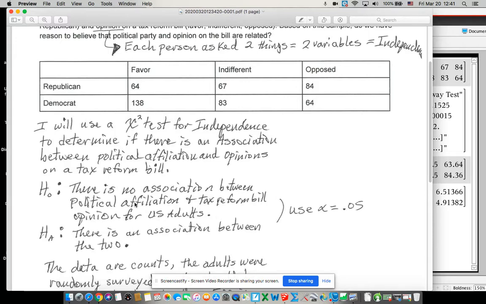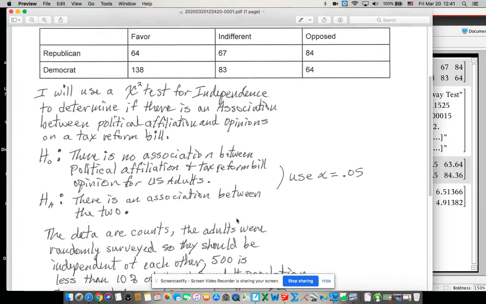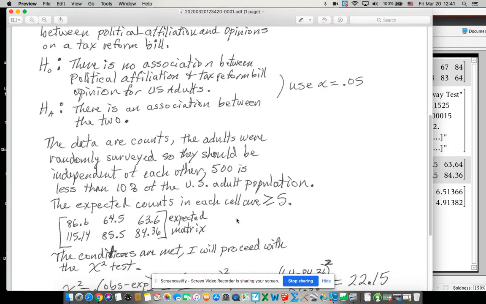Now, once I've said it a couple of times and I have it in my null, then I can kind of paraphrase the alternative a little bit. There is no association between the two, and you'll be fine. I put my alpha in there, and then we're on to conditions.